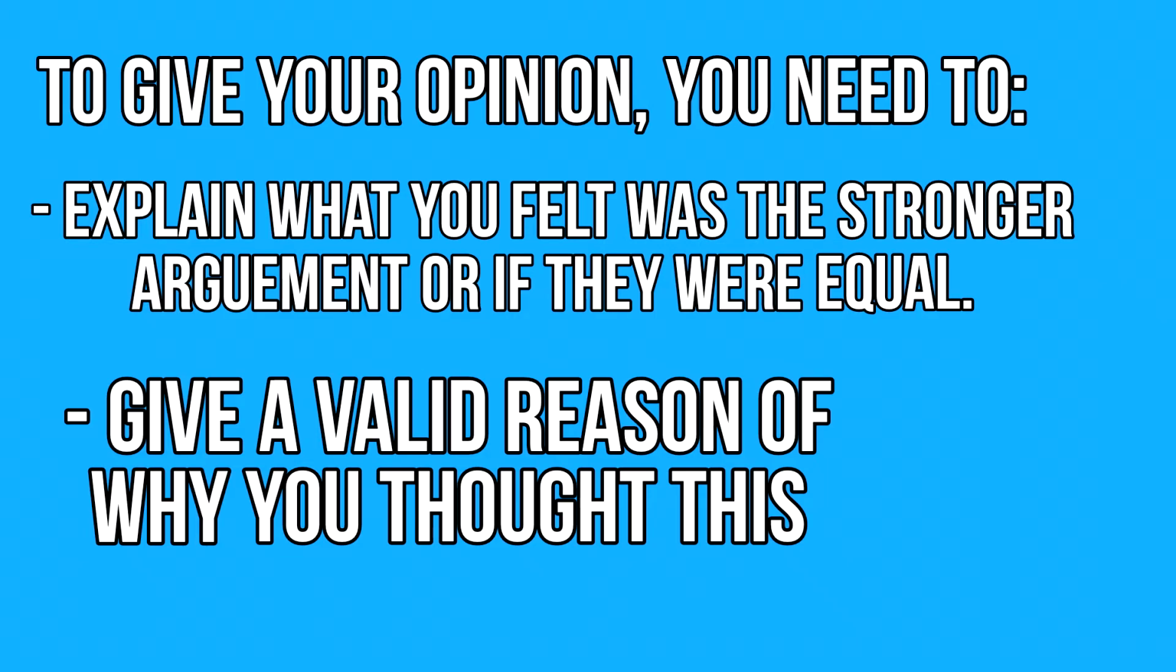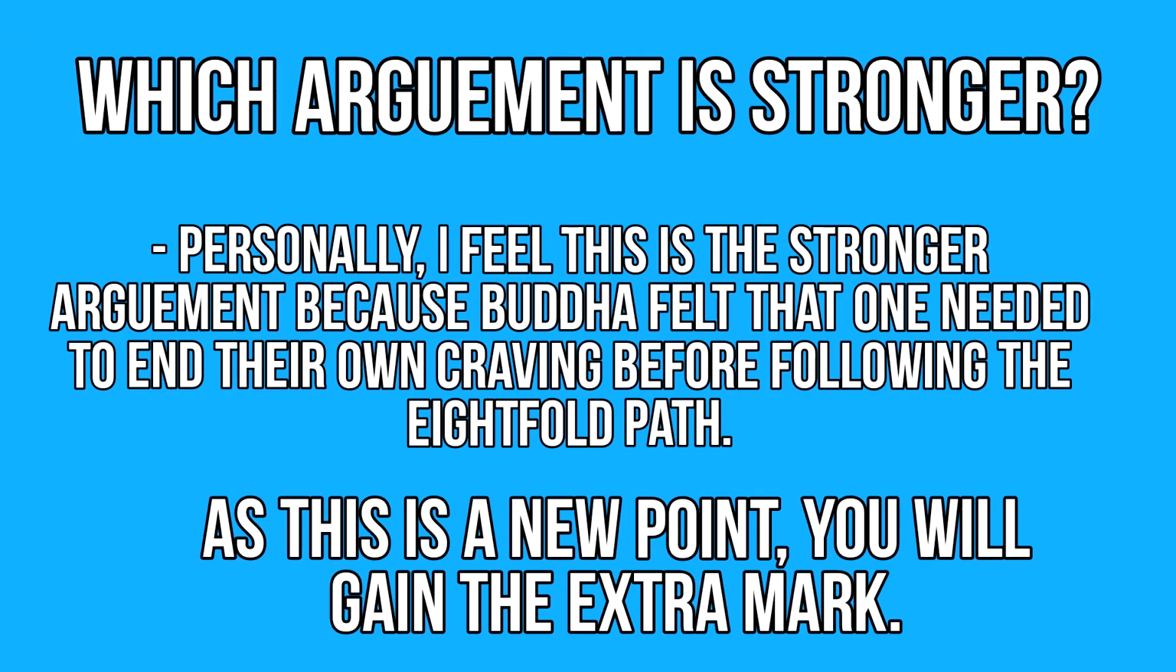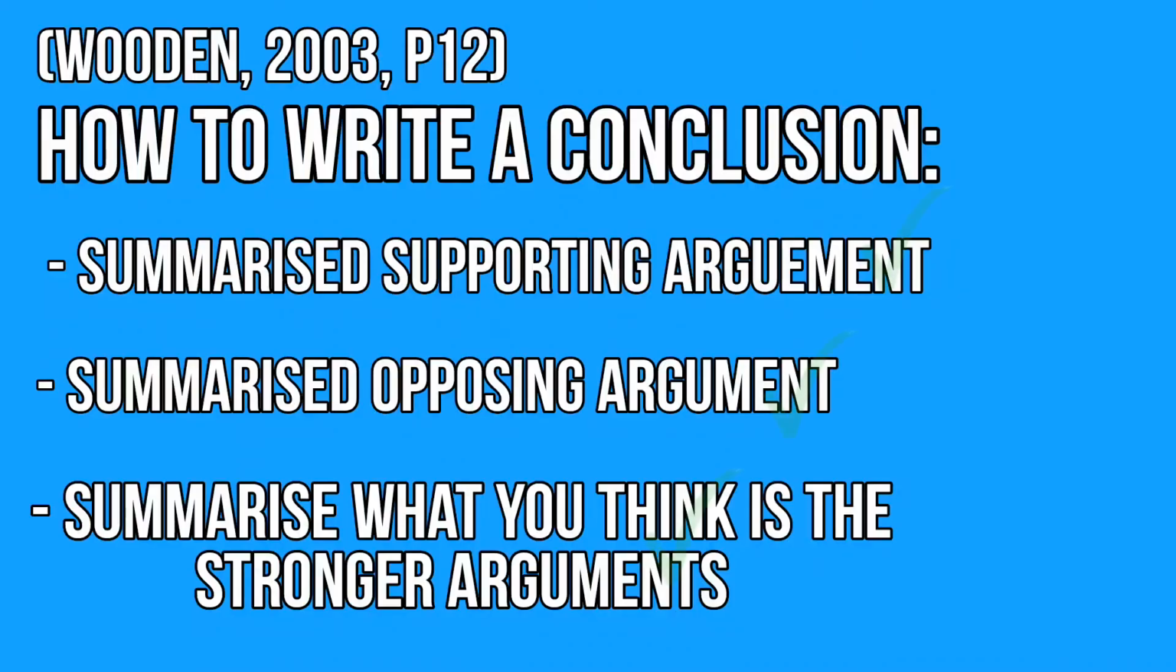For example, we could say, personally, I feel this is the stronger argument because Buddha felt that one needed to end their craving through following the 4 Noble Steps before becoming enlightened through the Eightfold Path. This would secure us our final mark as we've stated something new by stating that Buddha wanted to end craving before reaching enlightenment. And notice how I've rounded off our argument by stating I felt this argument was stronger. And that's how to write a justified conclusion, which will end how to answer a 12-mark question.